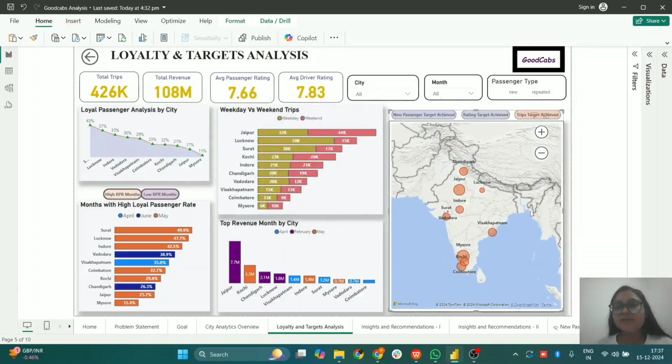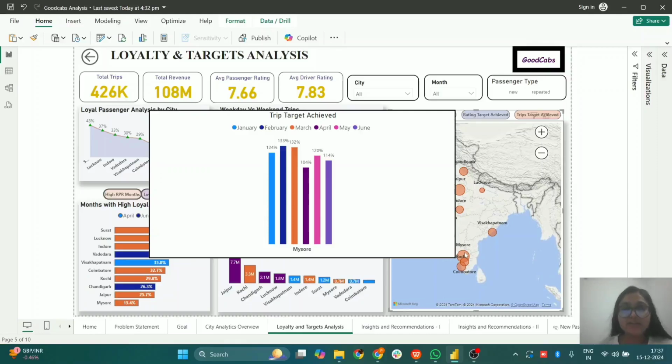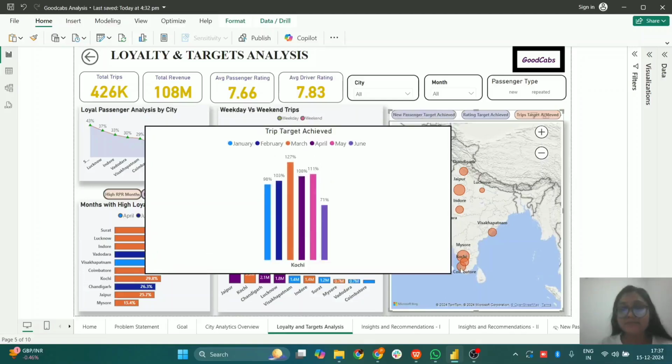Lastly, talking about the trips target achieved, here we can see that in Mysore, the trips target has been achieved in all of the months, and it has been exceeded. In Coimbatore, we can see that improvement in the trips target has been seen from the month of January to March, but from March there has been a downfall in the trip target achievement, because of the customer experience.